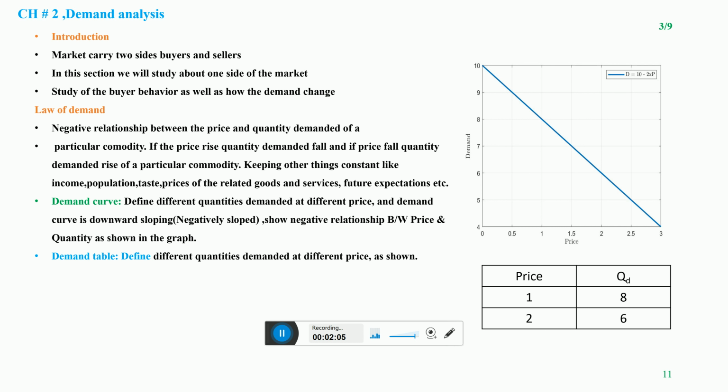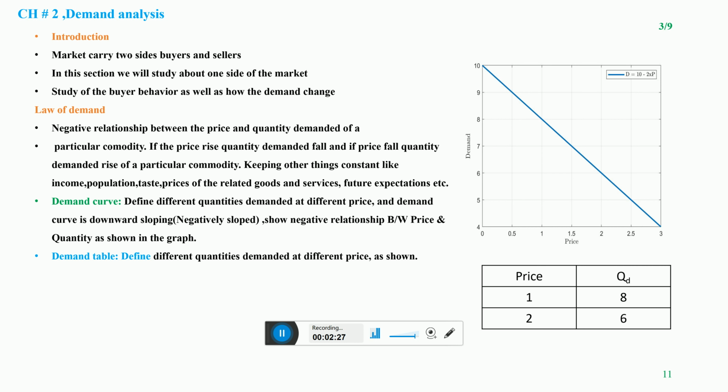Because the quantity demanded of a particular commodity does not depend only on the price of that commodity, but also on other factors: income, population, taste, prices of the related goods and services, and future expectations.